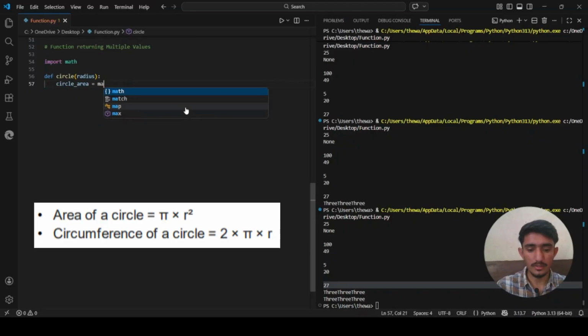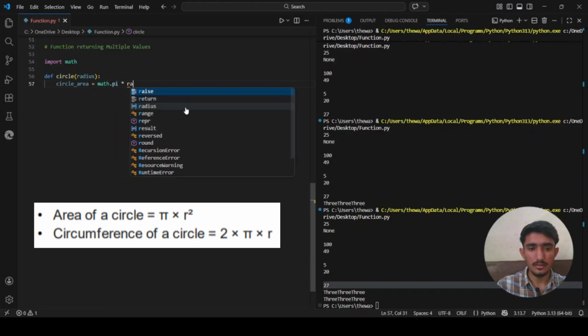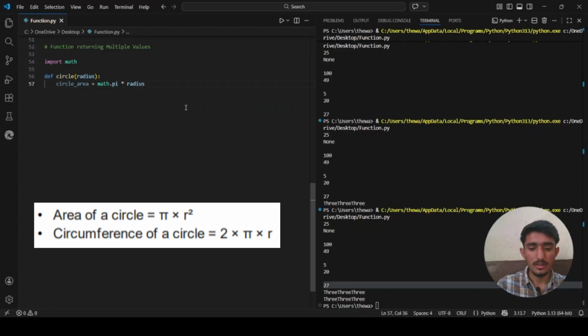Inside it we will compute the circle area as math dot pi, asterisk radius, whatever the radius is given, raised to the power 2. Then we will compute the circle circumference